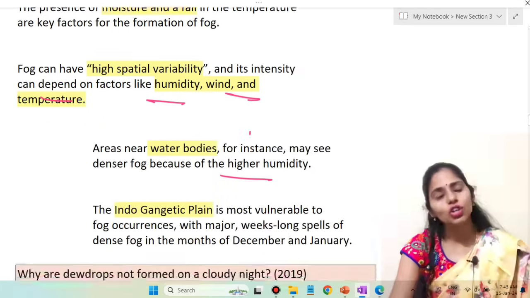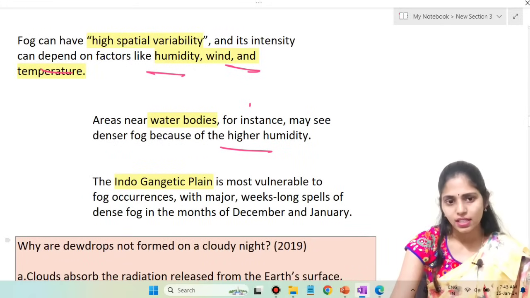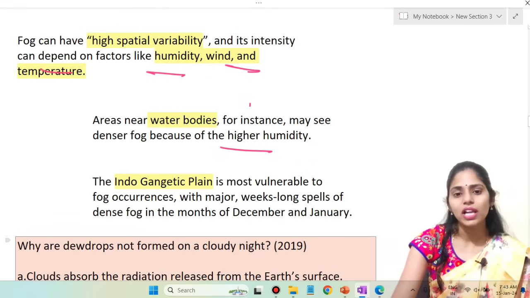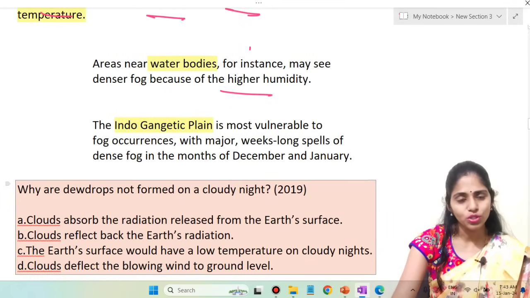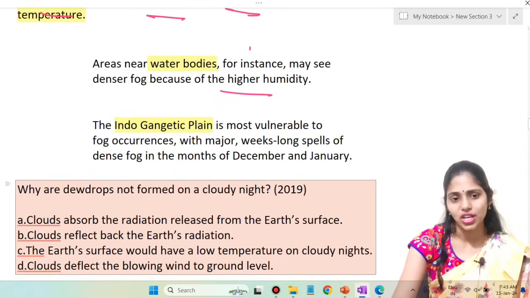Whenever there is higher humidity, higher water content, we can see heavier, denser fog. The Indo-Gangetic plain is most vulnerable to fog occurrences, with long spells of dense fog in the months of December as well as January.